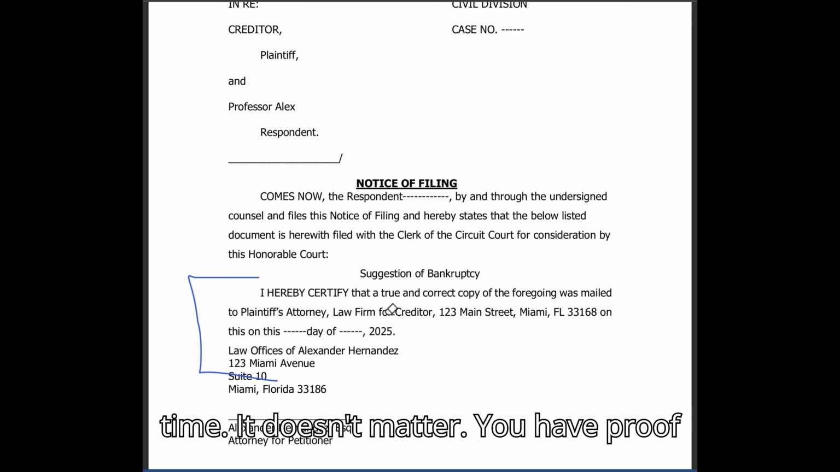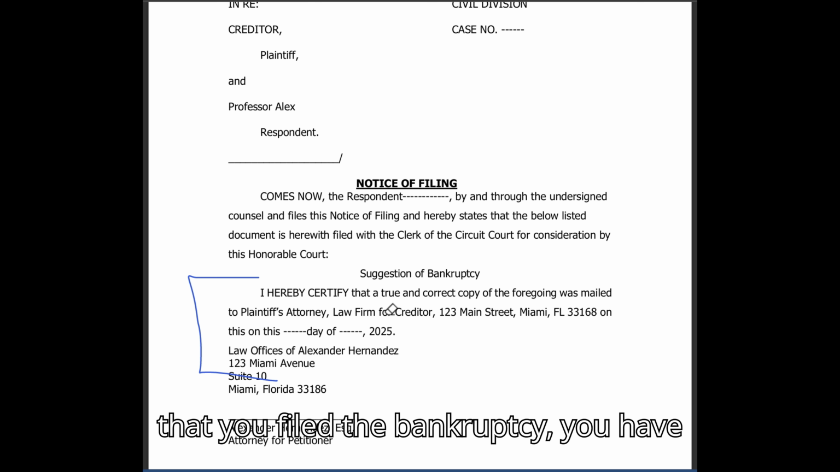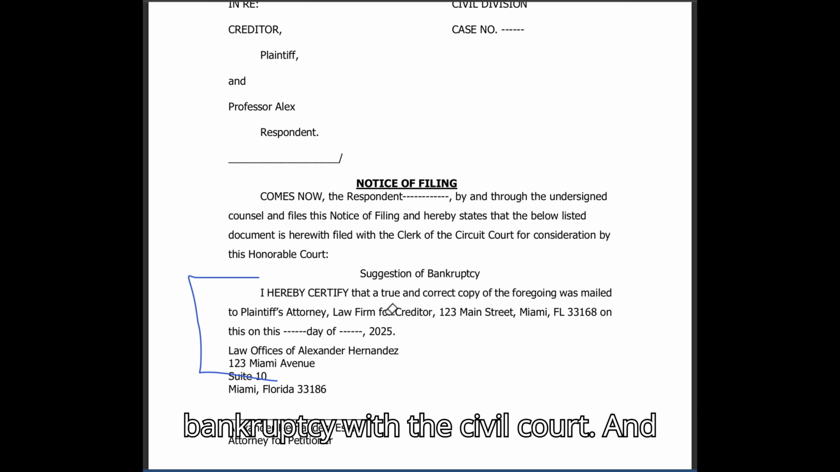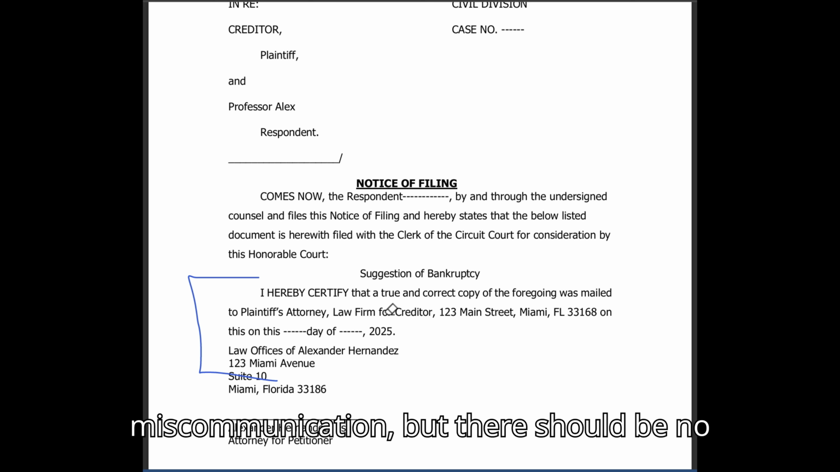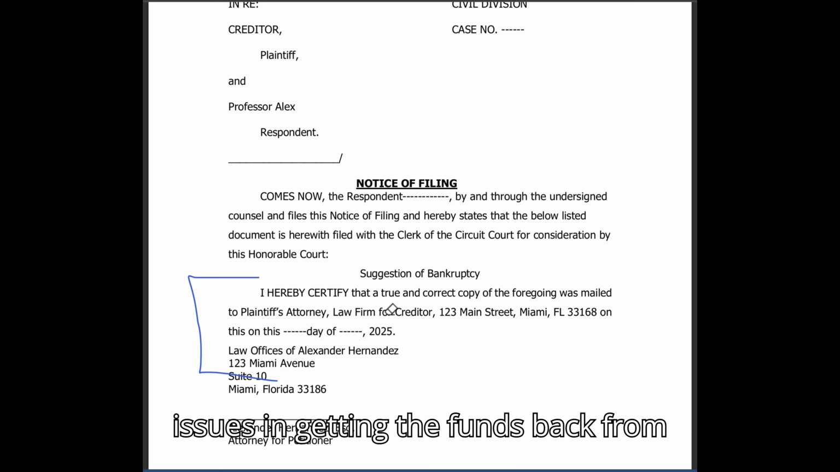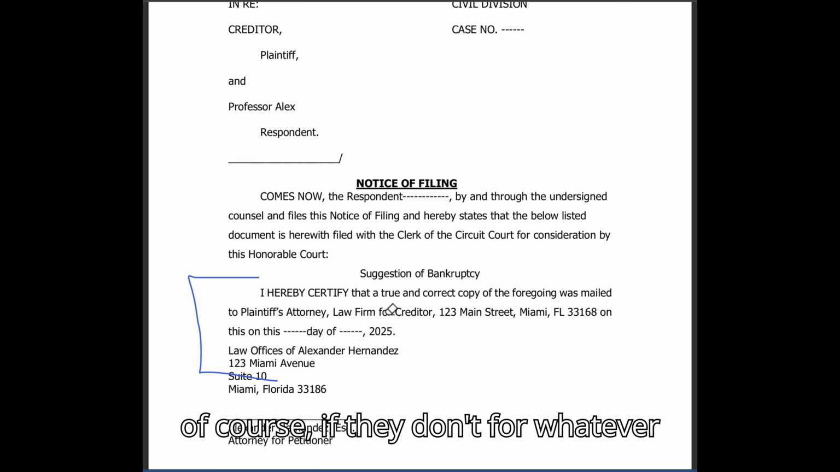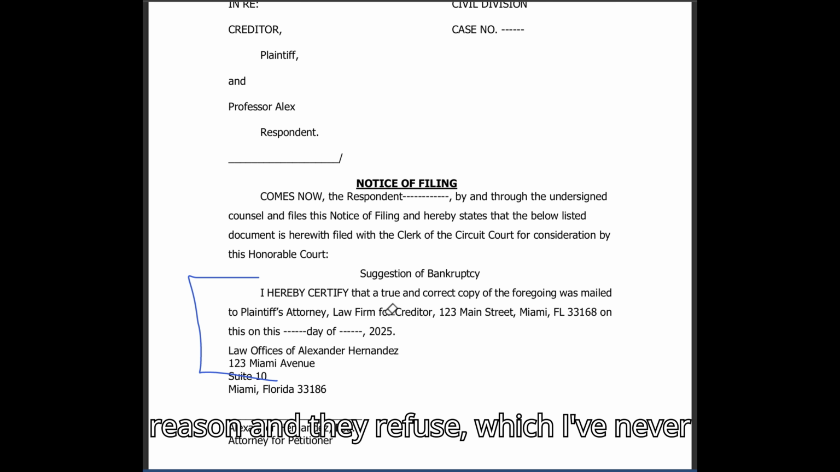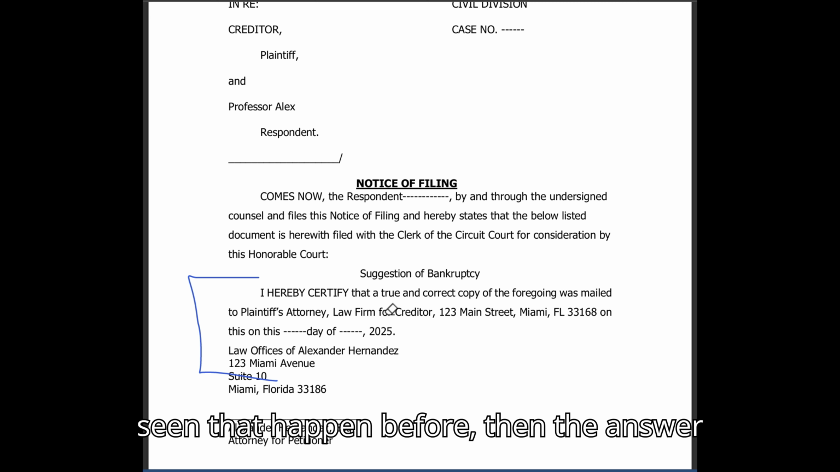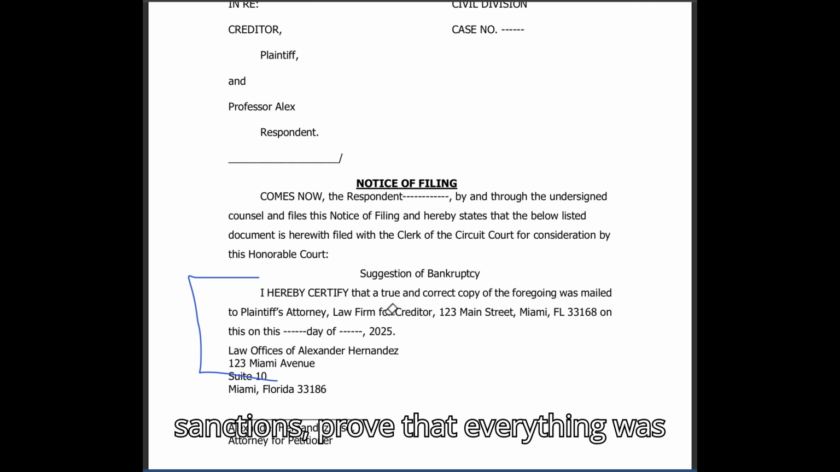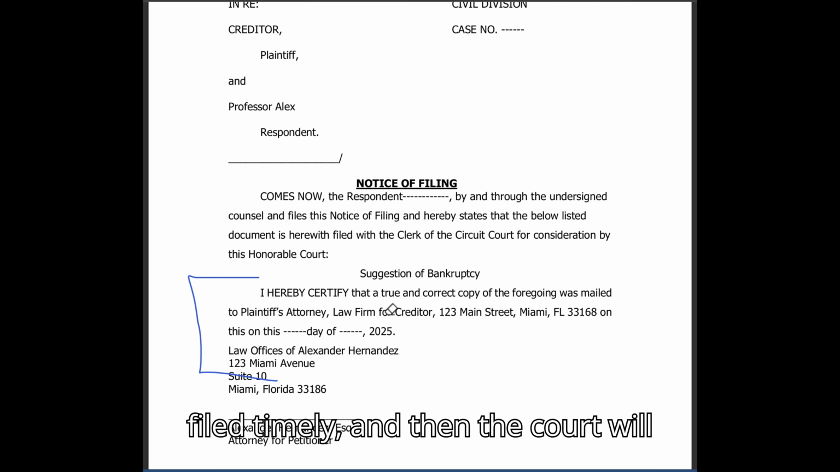Doesn't matter. You have proof that you filed the bankruptcy. You have proof that you filed a suggestion of bankruptcy with the civil court. Again, it's a mix up and miscommunication, but there should be no issues in getting the funds back from the plaintiff or the creditor. Of course, if they don't for whatever reason and they refuse, which I've never seen happen before, then the answer is simple. You just go back to court, seek sanctions, prove that everything was filed timely, and then the court will take it from there.